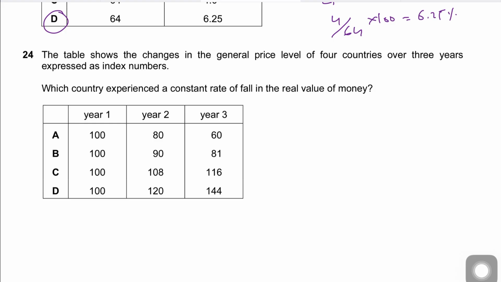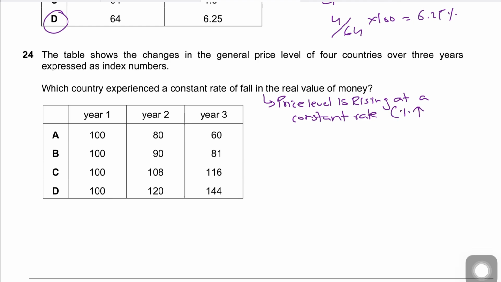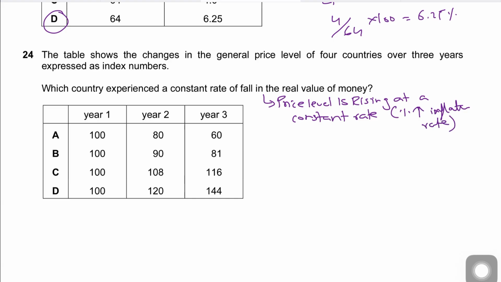By the way, a constant fall in the real value of money means that the price level is rising at a constant rate, that the percentage jump in the inflation rate is constant. If every year prices are going up by 10%, then the real value of money is going to fall at a constant rate. This is what it actually means. Got it? So let's see.